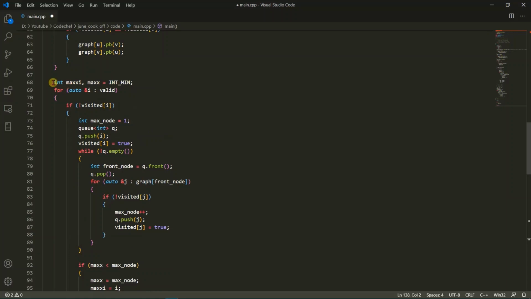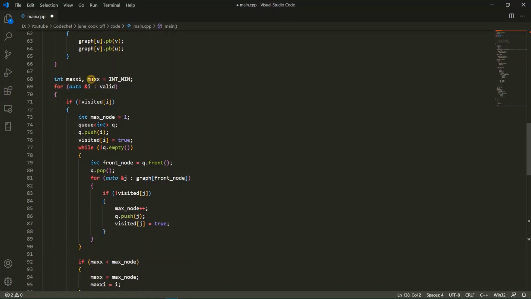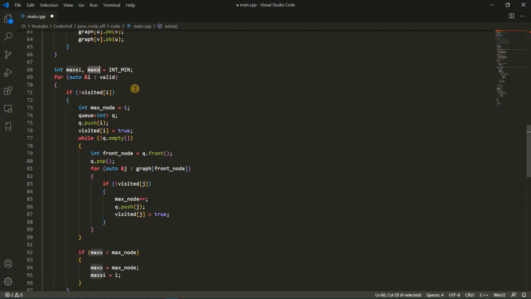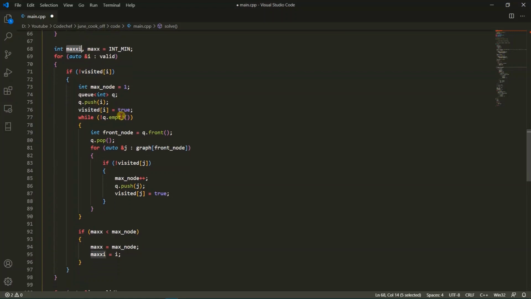Before this for loop, we have declared two variables named maxi and max. We will use this max to store the value of maximum possible number of provinces we can get from those clusters, and in this maxi we will store that province which gives us the max value.